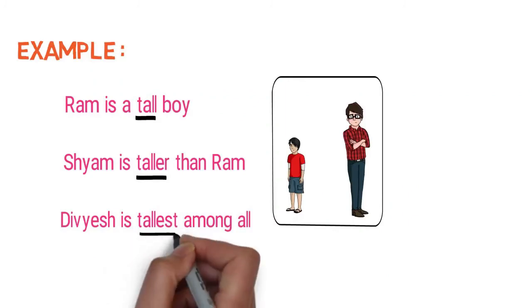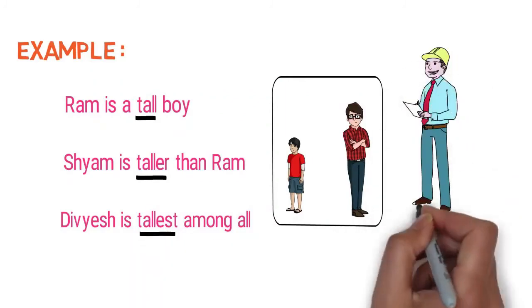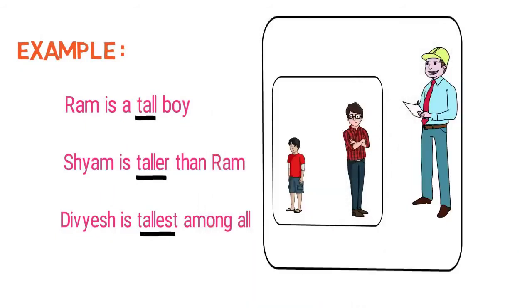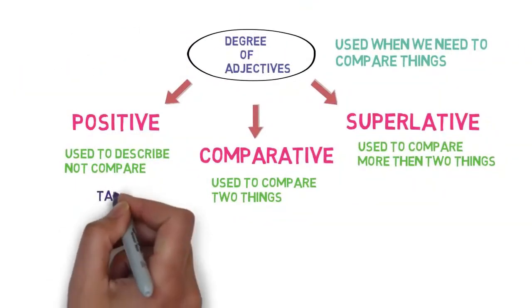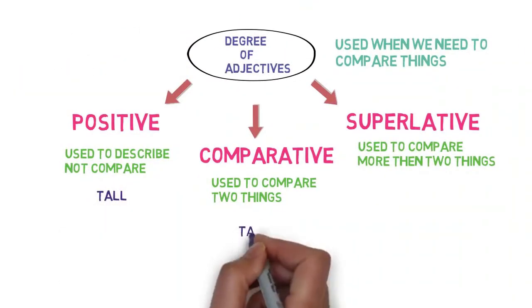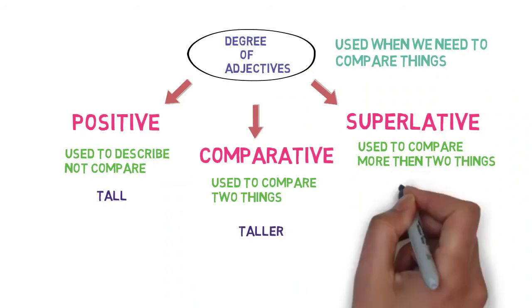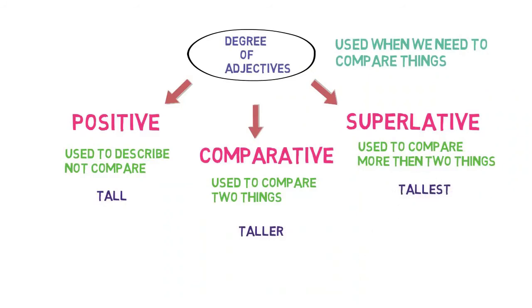Divesh is tallest among all. That means you're describing two or more things. First, you are describing the positive. Okay, Ram is a tall boy. One person is being described. That is how we use tall, taller, tallest, isn't it? We have seen this in smaller classes almost, but sometimes we